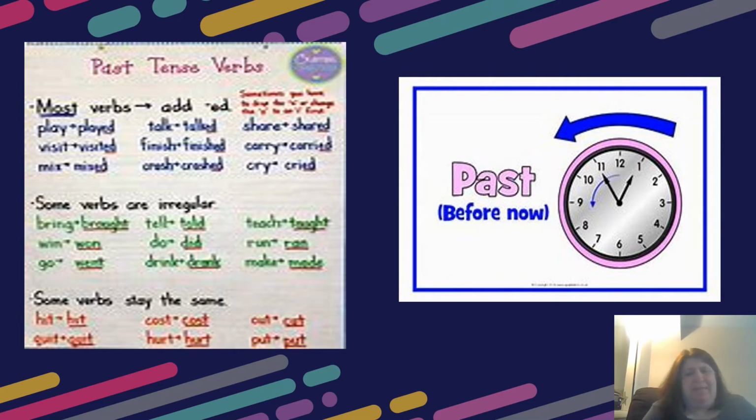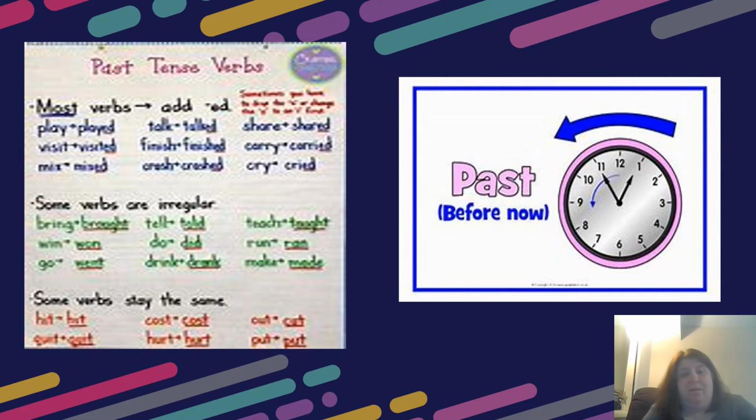But then we have some verb tenses that are irregular. That's what makes learning the English language so difficult, because there are always these other rules that make learning the rule sets difficult. So we have some that are irregular, like bring. The past tense is brought. Tell is told. Teach is taught. You wouldn't say, you teached me that, which I've heard. Or we wouldn't say we win the game. We would say we won the game.